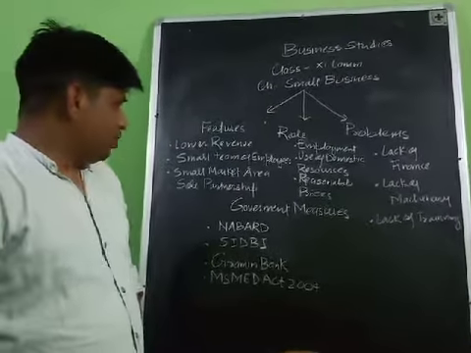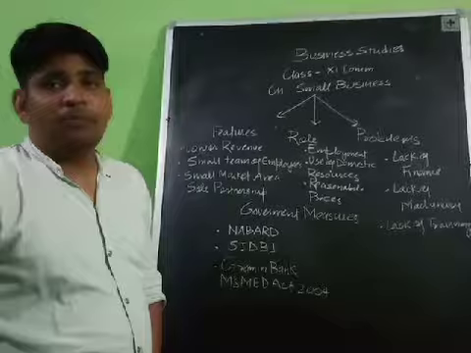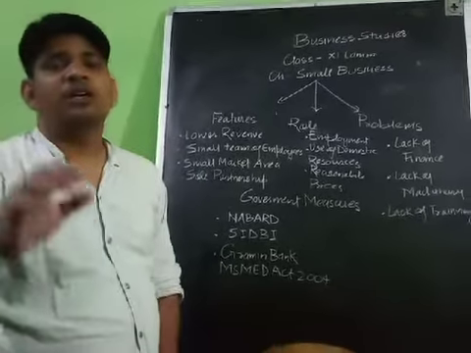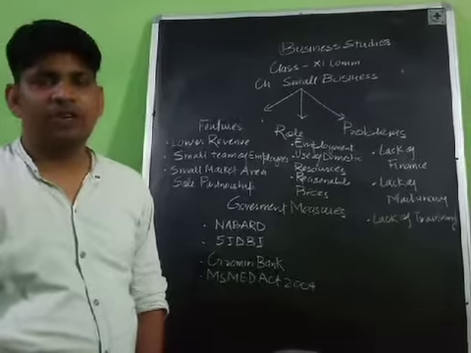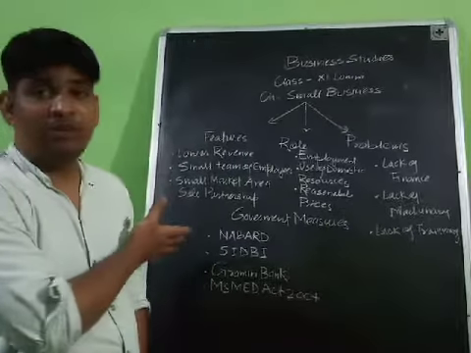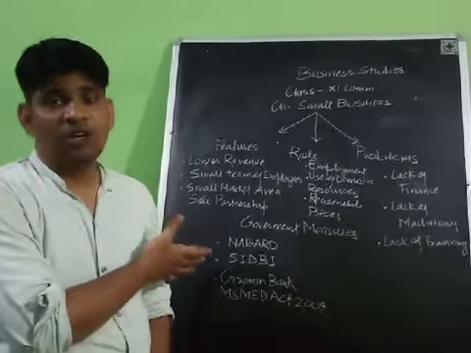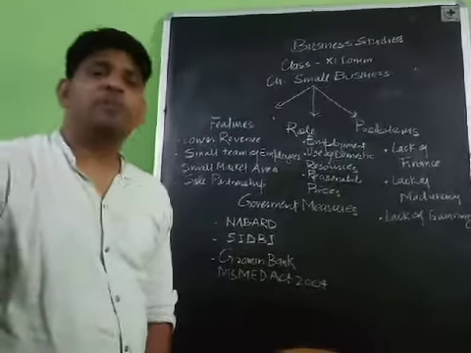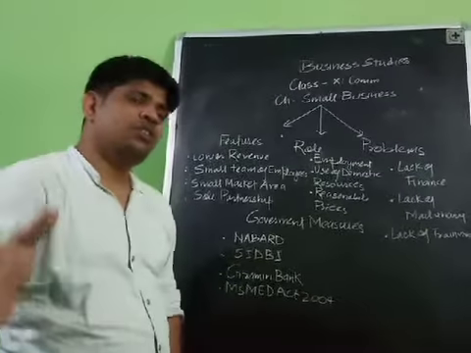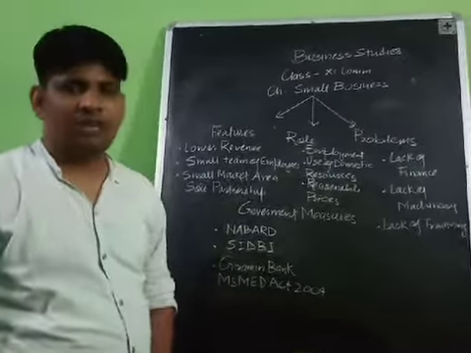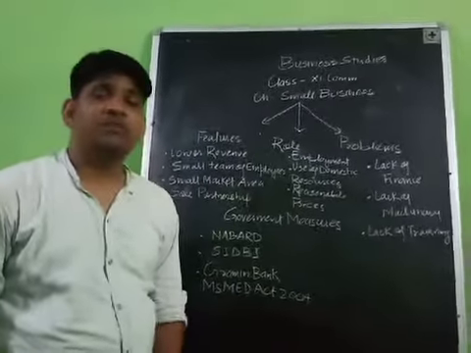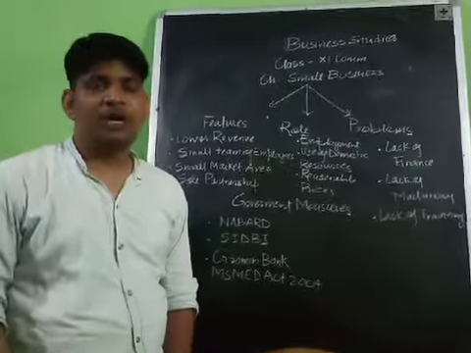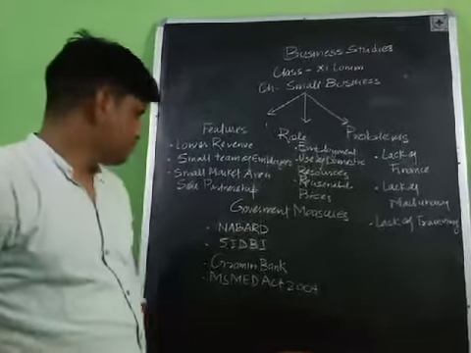The another one is a small team of employees. As I told you people, if the company is using machinery, then they can employ 50 workers in the organization, so that a small team is available in the case of a small business. No more people will be employed, no more people will be assigned the authorities or the work from the organization. That is why we can say very less number of workers are working in the small scale business to produce the product and provide the product in the market.